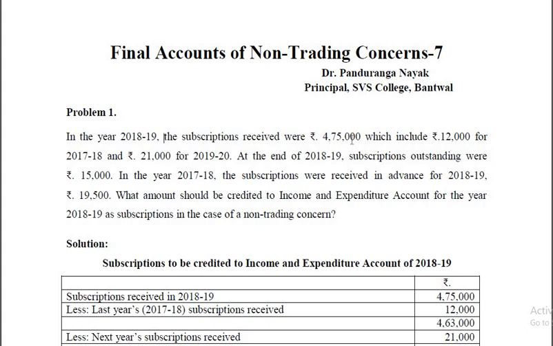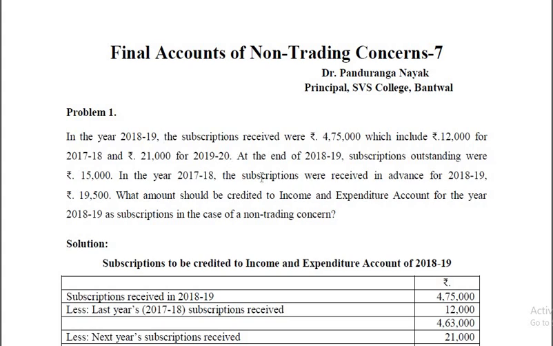So out of 4,75,000, 12,000 is relating to 17-18 but received this year. Therefore, it should be deducted because it is not relating to this year. Similarly, 21,000 received in advance is relating to next year. That is not the income of the current year. Therefore, it should be deducted. So both these items are to be deducted from 4,75,000.